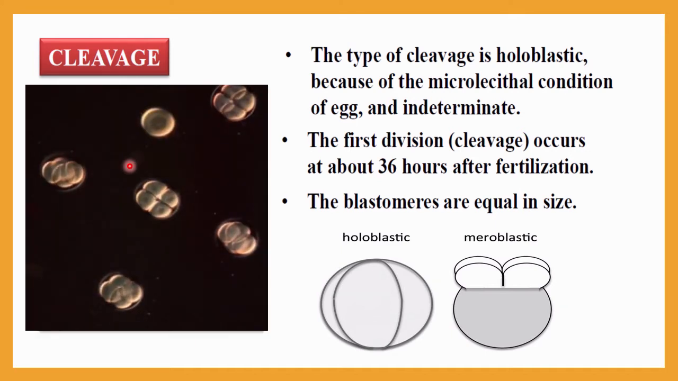Let me see what happens during the cleavage. Here you can see only one cell is there. Then it will undergo the 2-cell condition, then the 4-cell condition, but the size of the cells remains the same. Here you can see the size of the cell will remain the same, and it is also surrounded by the zona pellucida. It will be covered by the zona pellucida. And this type of mitosis or cell division is called cleavage.